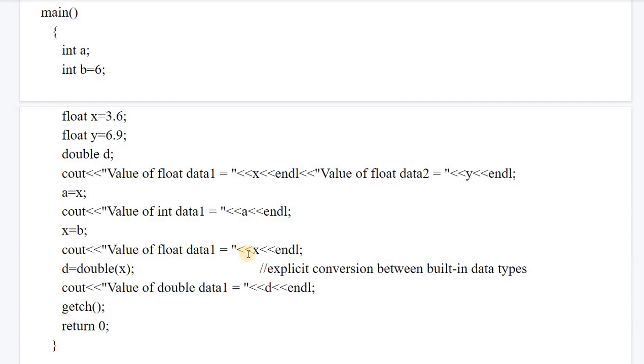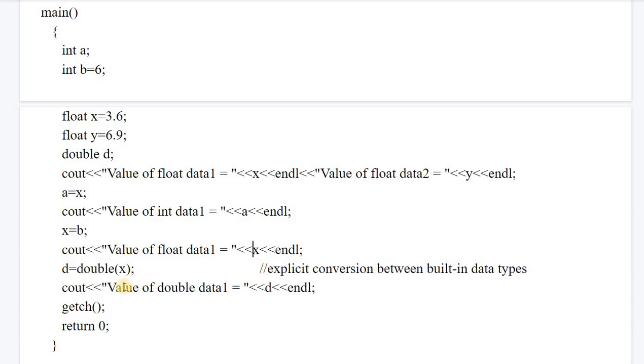As you will see in your editor also, it will display the float value here because x was initially float, so it should display 6.0, because b is the integer data type. If I am assigning it to the float value, then this will add the fraction portion automatically and it will display 0 in that case. You can see the value by writing it as x.